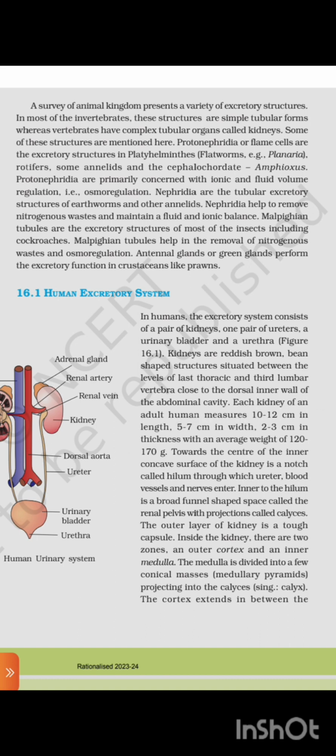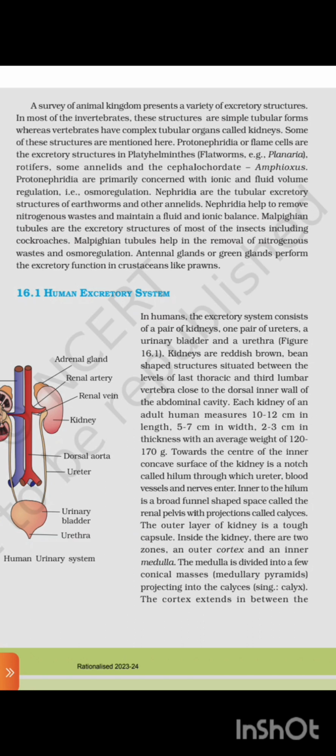Each kidney of an adult human measures 10 to 12 cm in length, 5 to 7 cm in width, and 2 to 3 cm in thickness, with an average weight of 120 to 170 grams. Toward the center of the inner concave surface of the kidney is a notch called the hilum, through which the ureter, blood vessels, and nerves enter. Inner to the hilum is a broad funnel-shaped space called the renal pelvis, with projections called calyces. The outer layer of the kidney is a tough capsule.